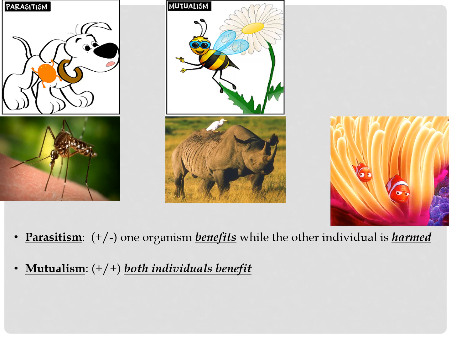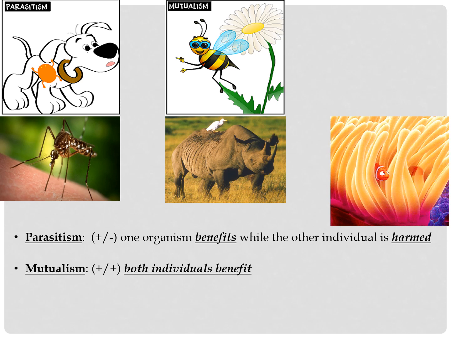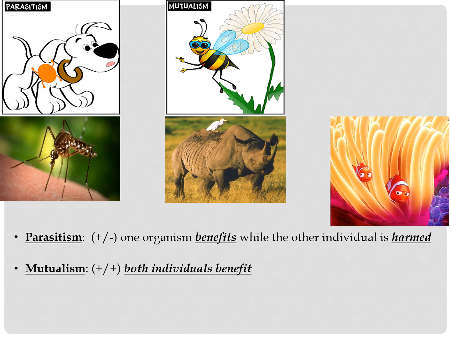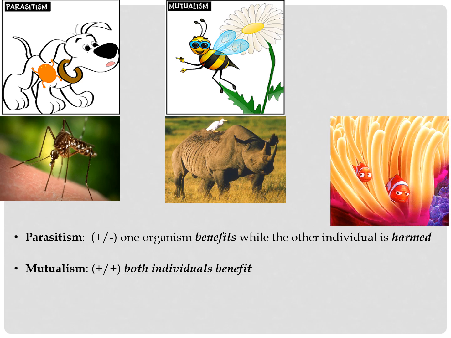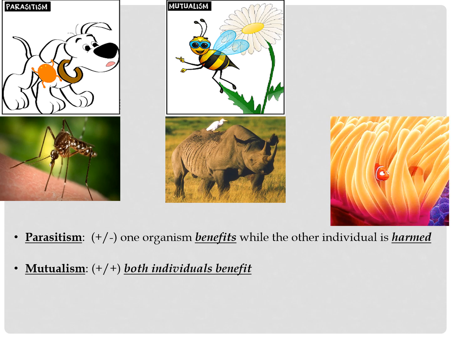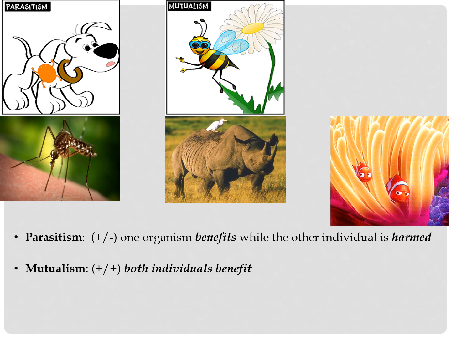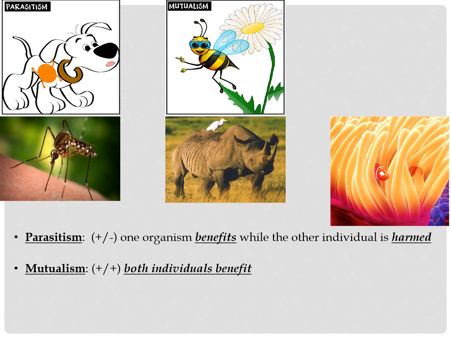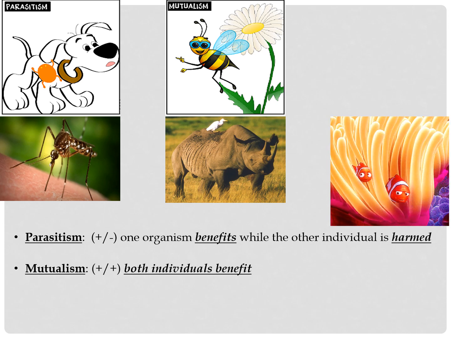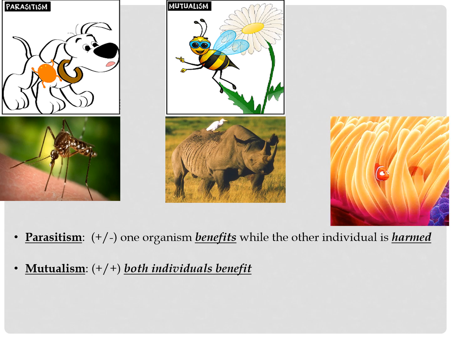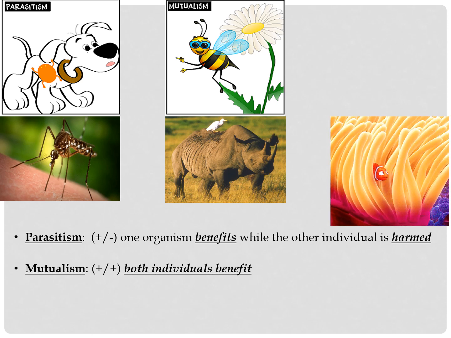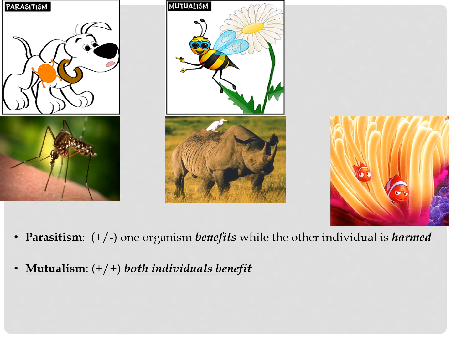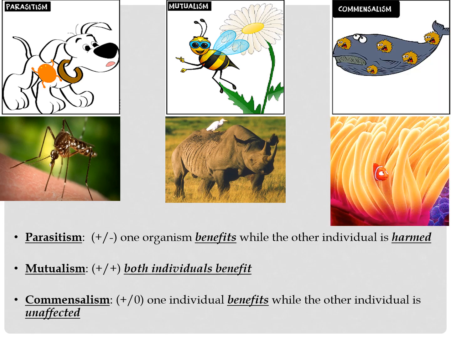Next, we see a bird sitting on a rhino, and this is what's called a mutualism. What's that word sound like? Mutualism. This is a mutually beneficial relationship. So both involved organisms are helped in this relationship. So the bird eats the bugs that land on the rhino, so it gets lunch, and the rhino stays free of pests. In the same way, the bee that's pollinating the flower gets food from the flower, and then the bee helps the flower by helping it reproduce because it's able to spread that pollen around the neighborhood to other flowers also.